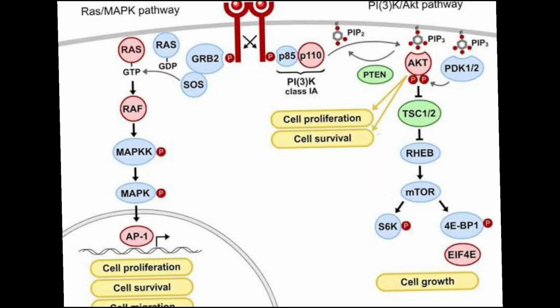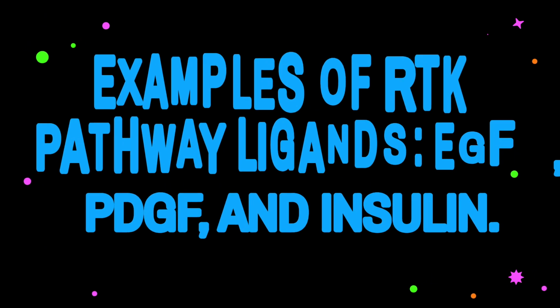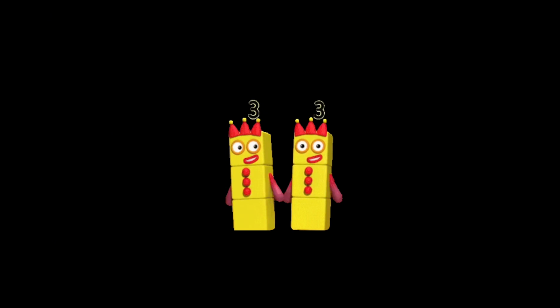The receptor tyrosine kinase, RTK-mediated signaling pathway, regulates cell proliferation, survival and migration. It controls cell survival and growth by mTOR activation. These pathways are activated by growth factors, namely EGF, IGF, PDGF. They bind to the specific RTK, triggering an intracellular signaling cascade that regulates gene expression and cell fate.